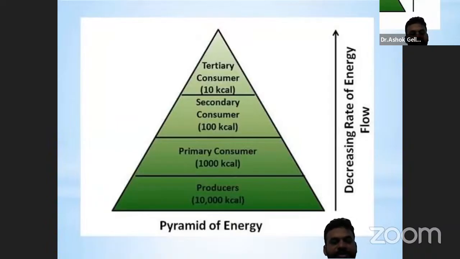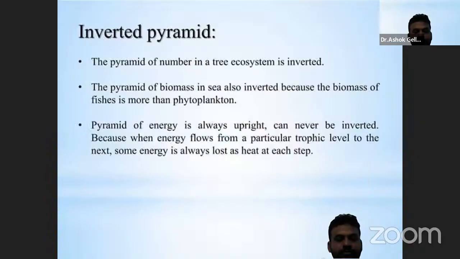A pyramid of energy is a diagram that shows how energy flows through an ecosystem from one trophic level to the next trophic level. Inverted pyramid. The pyramid of